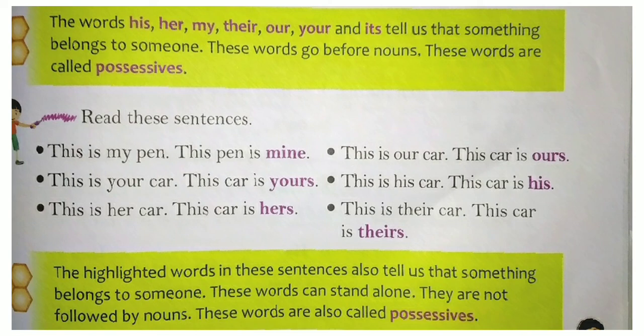So possessive means who or what has or owns something. The words his, her, my, their, our, your, and its are the words that go before nouns, and the words mine, yours, hers, ours, his, theirs are not followed by nouns. These words can stand alone. They are also called possessives.